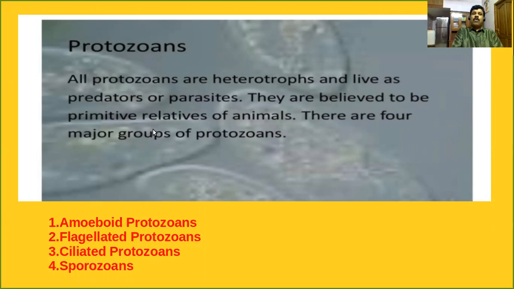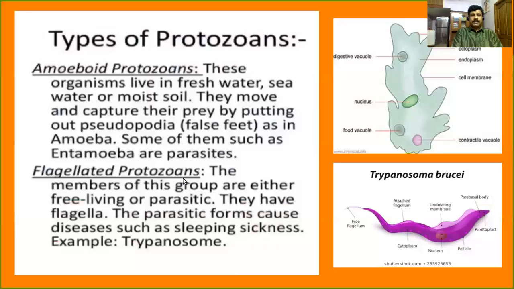There are four major groups of protozoans. First, amoeboid protozoans. Second, flagellated protozoans. Third, ciliated protozoans. And fourth, sporozoans. I'm going to discuss the detailed characteristic features of these four types of protozoans.